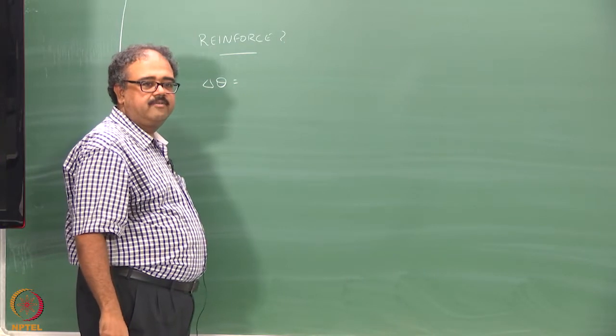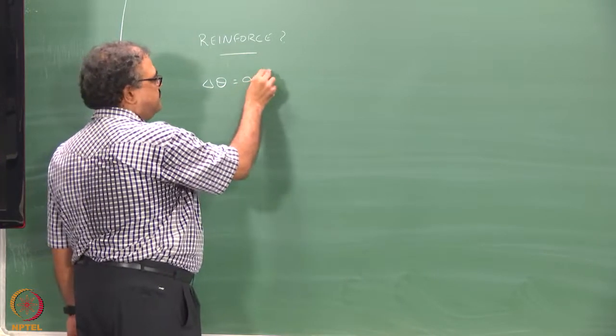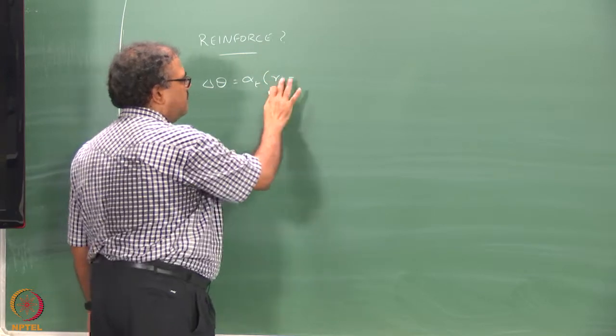The change in theta will be, oh yeah, I use t, right?